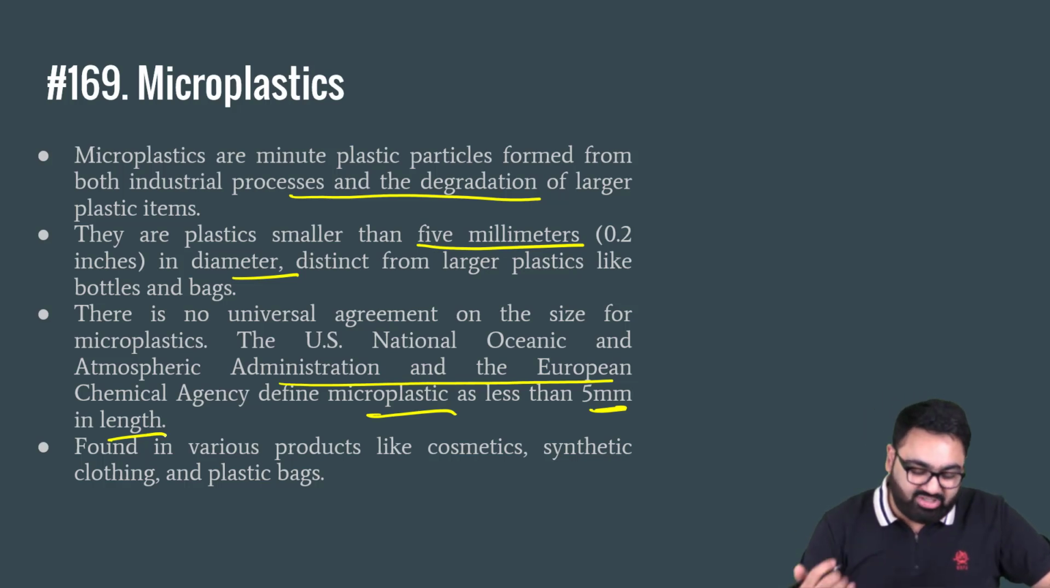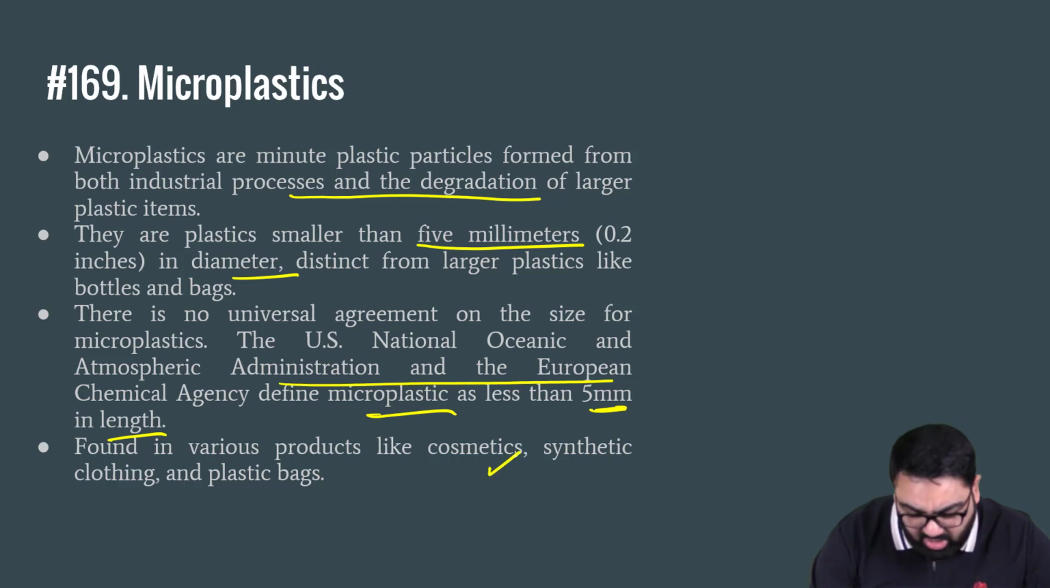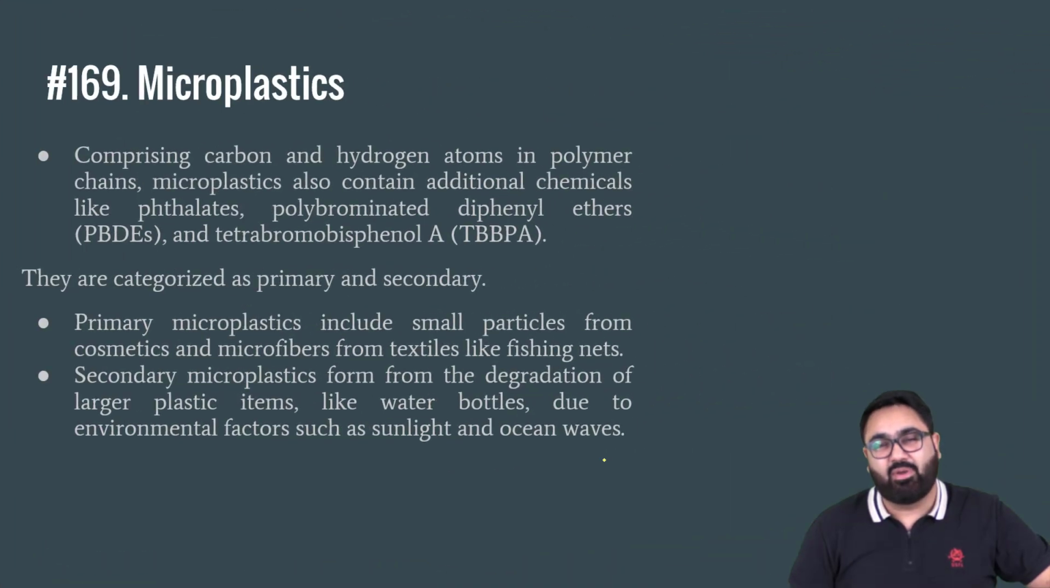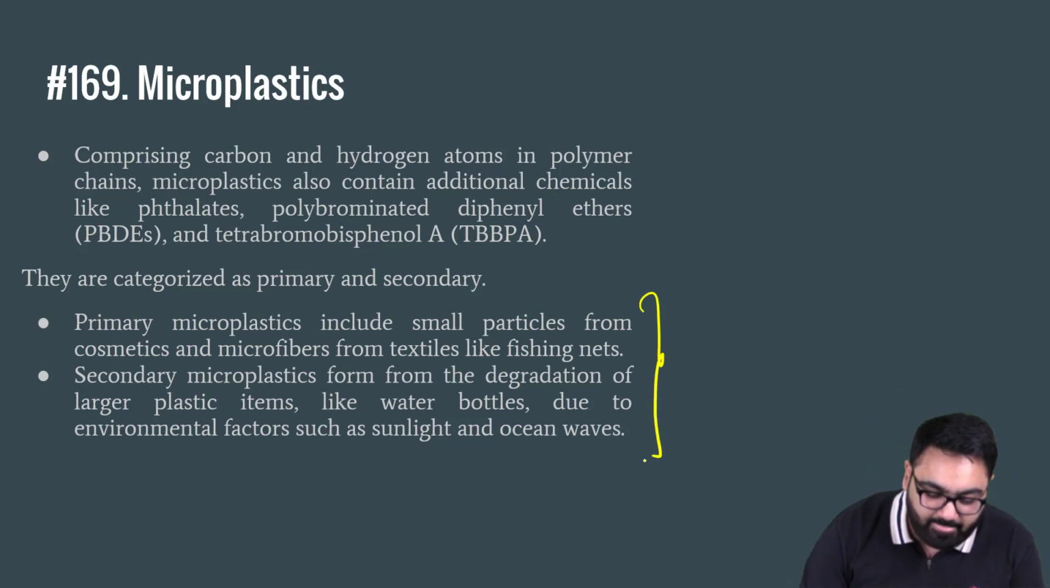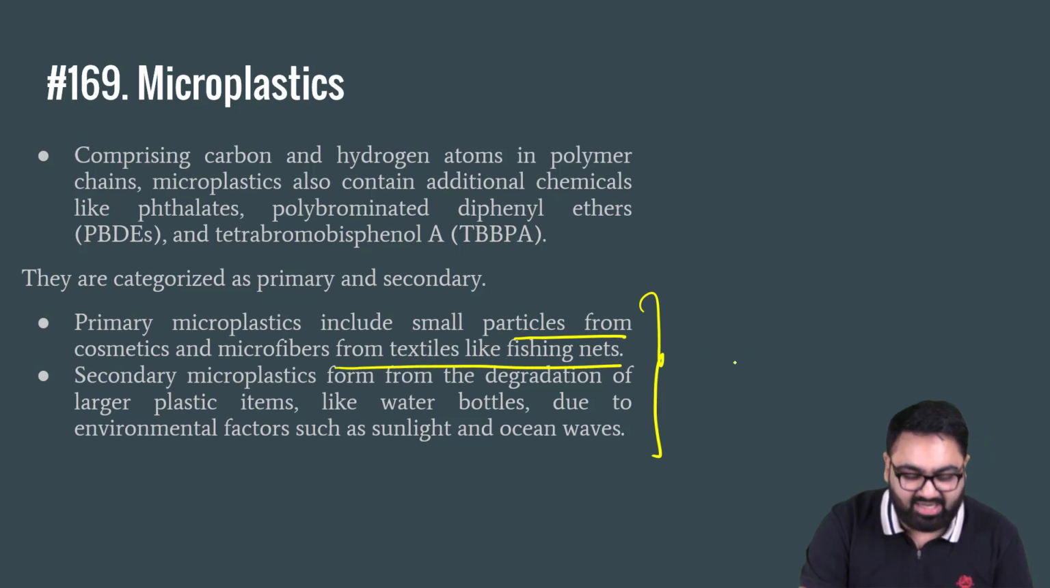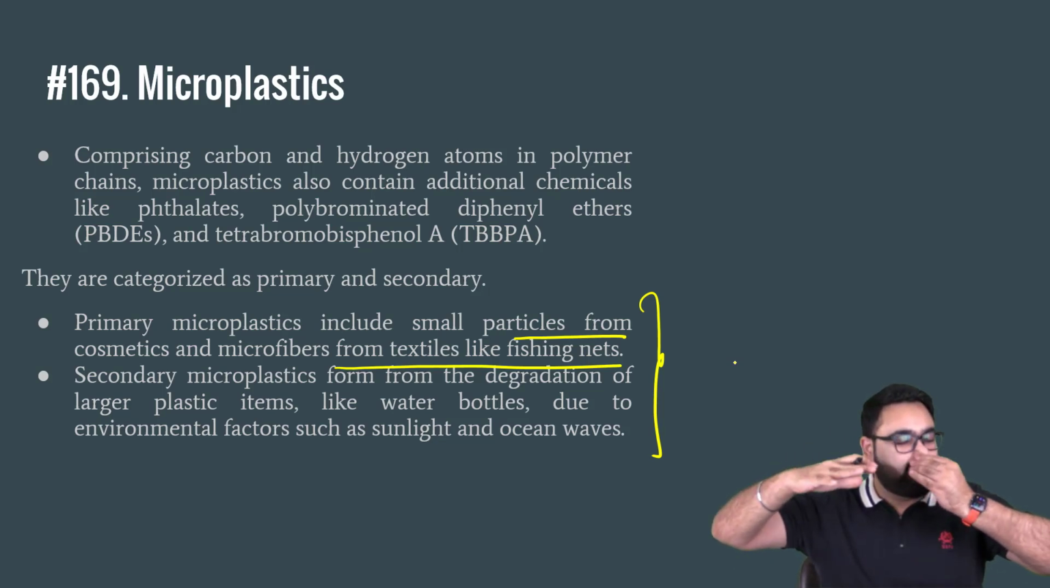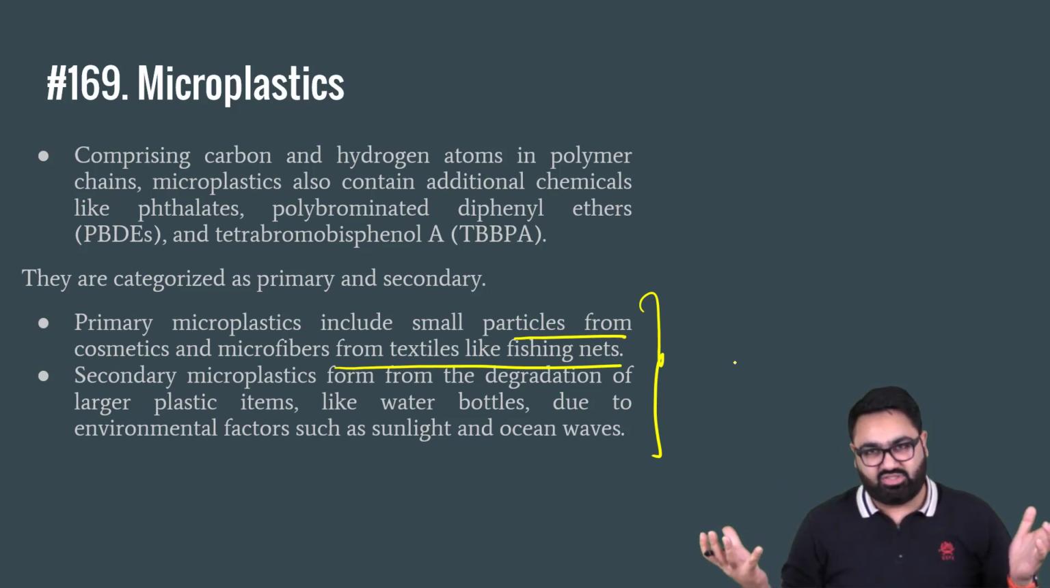It is found in cosmetics, synthetic clothing, etc., fishing nets, because of which it goes into the oceans and that becomes a major cause of concern. They are categorized as primary and secondary microplastics. Primary are the ones which are small particles that come out of cosmetics, microfibers from textile, etc. Secondary microplastics are the ones that are a smaller form of larger microplastics.